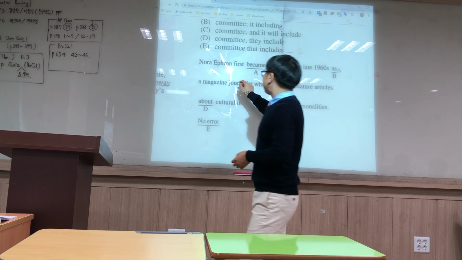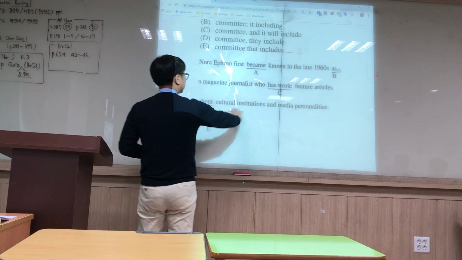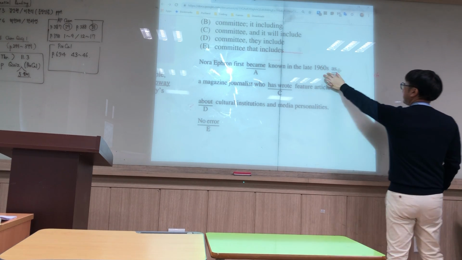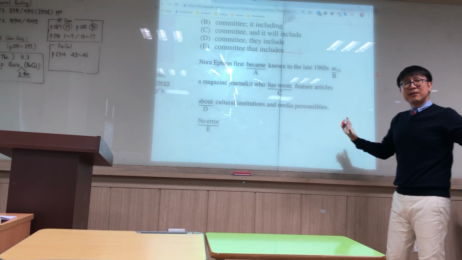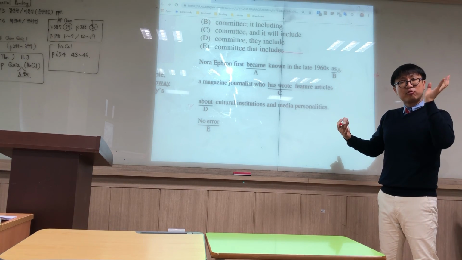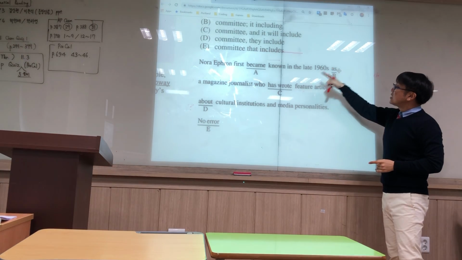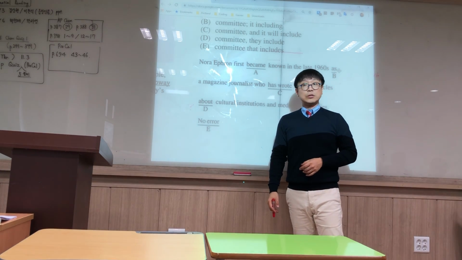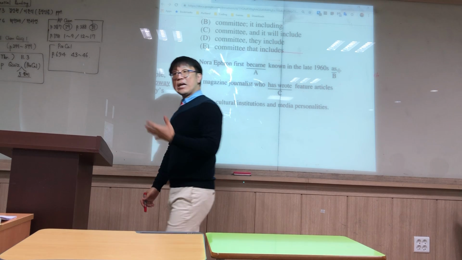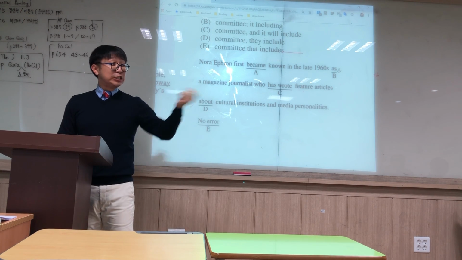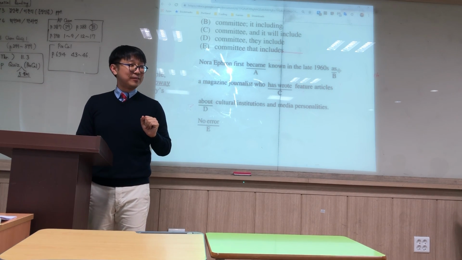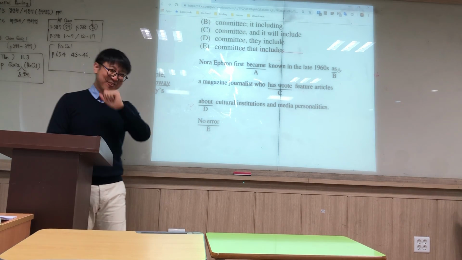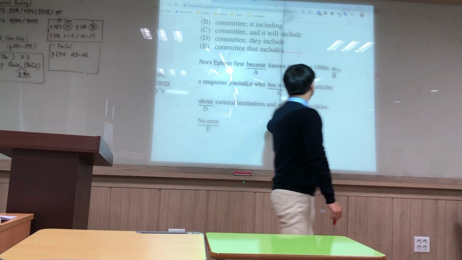As a magazine journalist who has wrote feature articles about cultural institutions and media personalities, right? And this as, is there anything wrong with it idiomatically or grammatically, right? As a magazine journalist, is it wrong to become known as something? No, it's absolutely okay, right? Jaimin became known as a short teacher, right? Nothing wrong with that, right? Nothing wrong. If anyone argues, you're dead, okay? Nothing wrong, all right? A magazine journalist who has wrote.